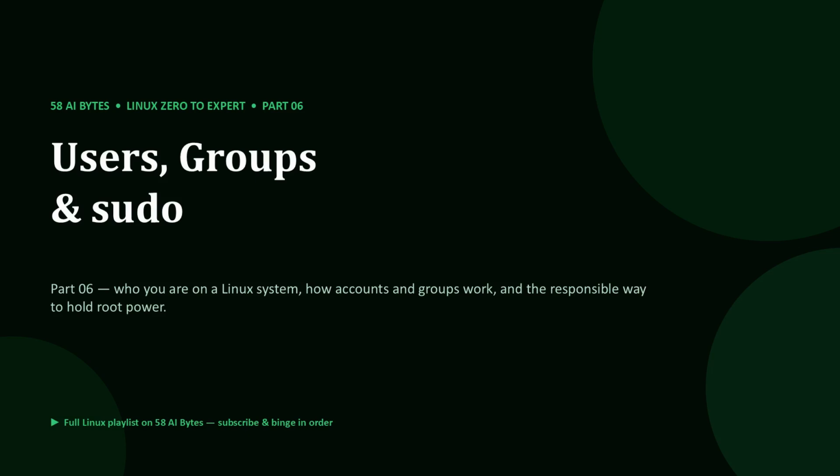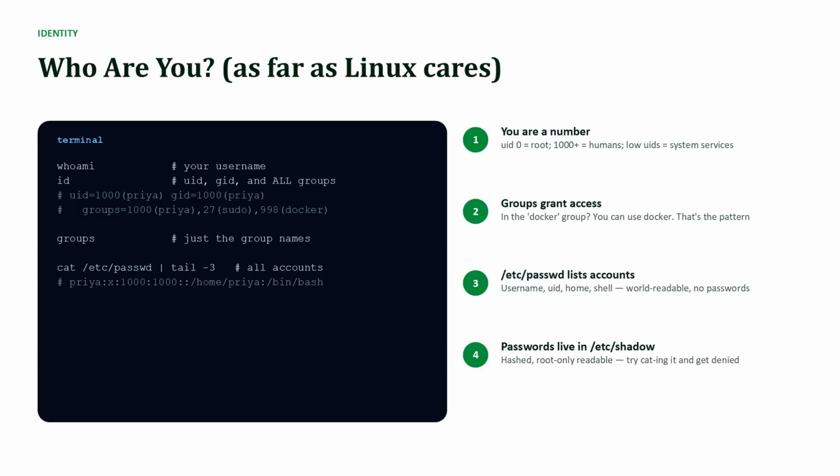Let's meet yourself as Linux sees you. To Linux, you are a number. Run id and you'll see your UID, user ID, and the groups you belong to. UID 0 is root, the all-powerful account. Regular humans start at 1,000. The low numbers are system services, like www-data running the web server. Groups are how access gets shared. If you're in the docker group, you can use Docker. That's the pattern for everything.